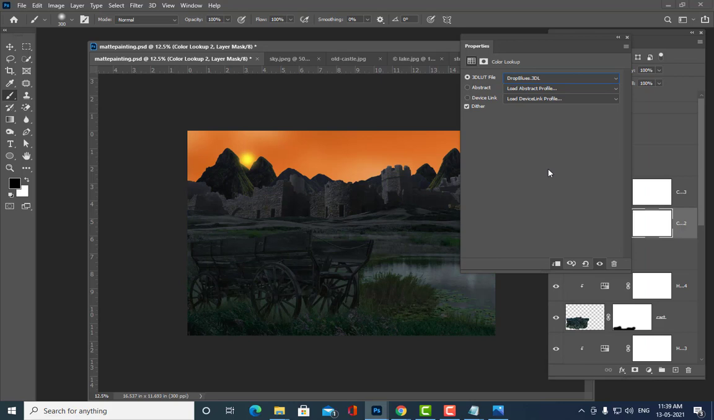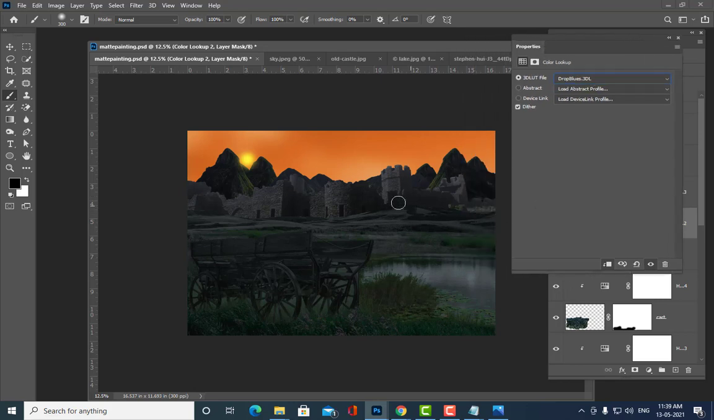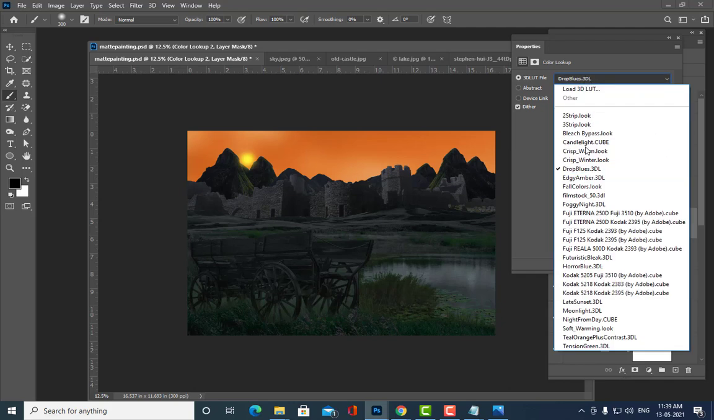Okay, this one is looking nice. Drop blues is looking nice. It also has given some yellow greenish coloring to everything. Okay, we can keep this one. We'll also check some other things.